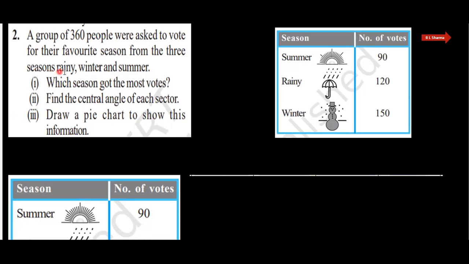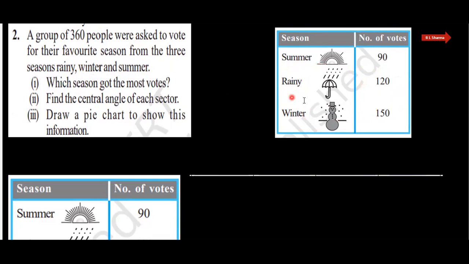And these 3 seasons are rainy, winter and summer. And these are total 360 people. So out of 360 people, 150 means their favorite season is winter.